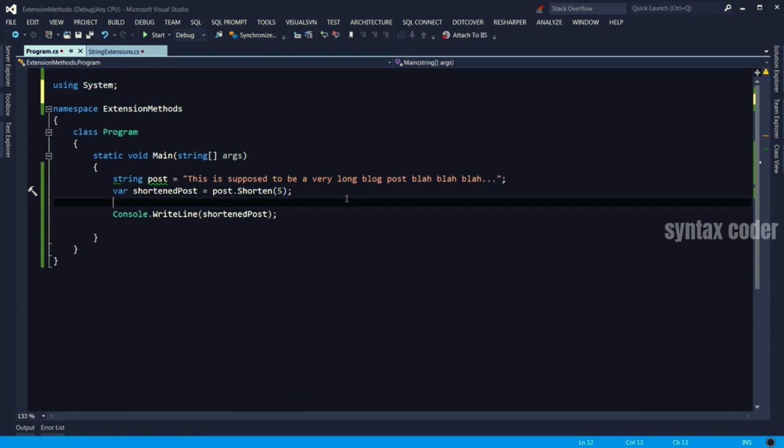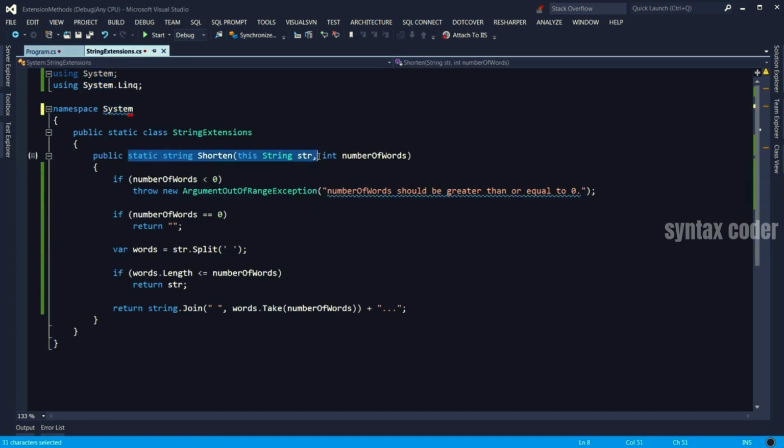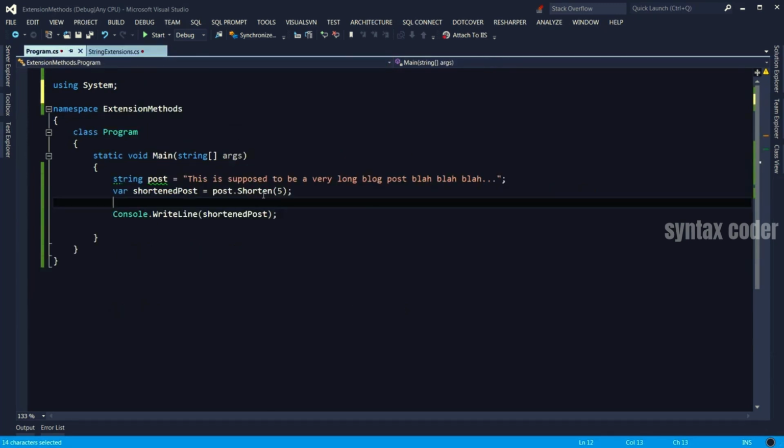Another thing you need to know about extension methods is that even though you are applying them on an instance of an object, they're essentially static methods. So as you can see here, they are static methods. But with this convention that we follow, we mark the class as static and the method as static, and this argument here, the C# compiler allows us to use that method on an instance object.